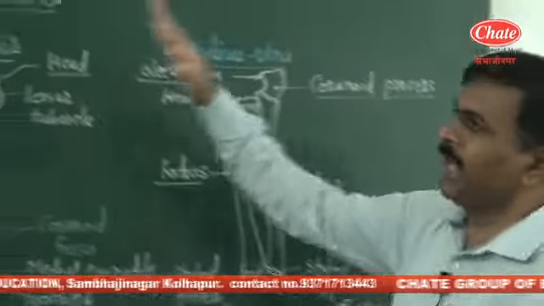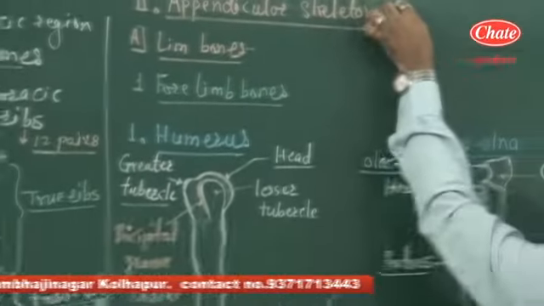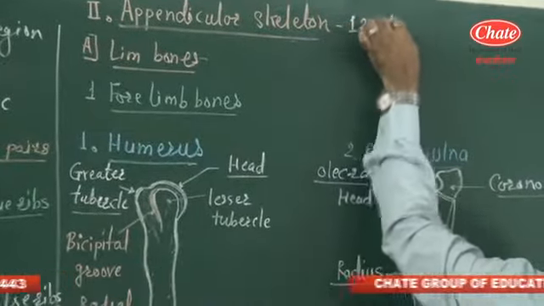After completion of the axial skeleton, the second part is the appendicular skeleton. The appendicular skeleton is made up of 126 bones.